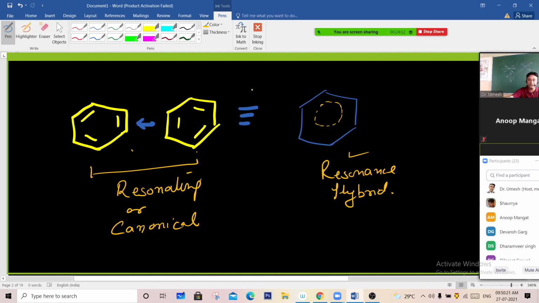So write down the definition of resonance here. When two or more structures of a molecule cannot explain all the physical and chemical properties of a molecule, but their hybrid can explain, the phenomenon is called resonance.